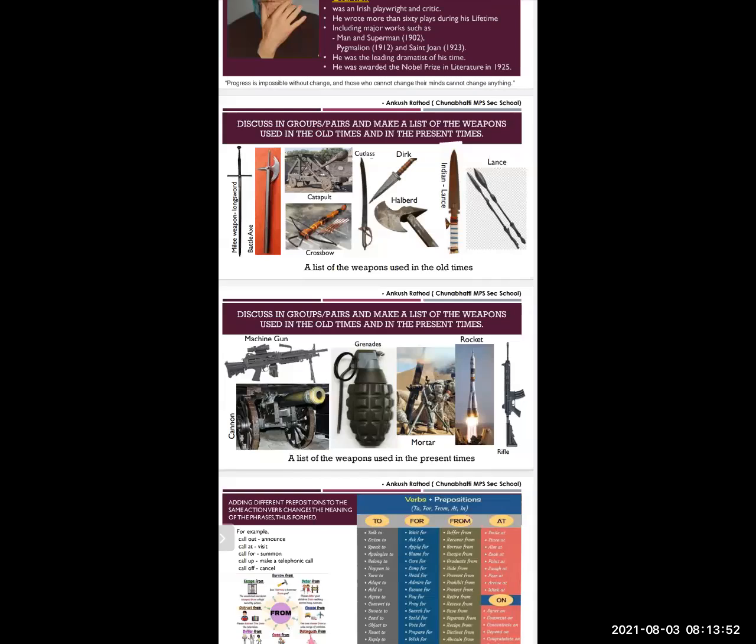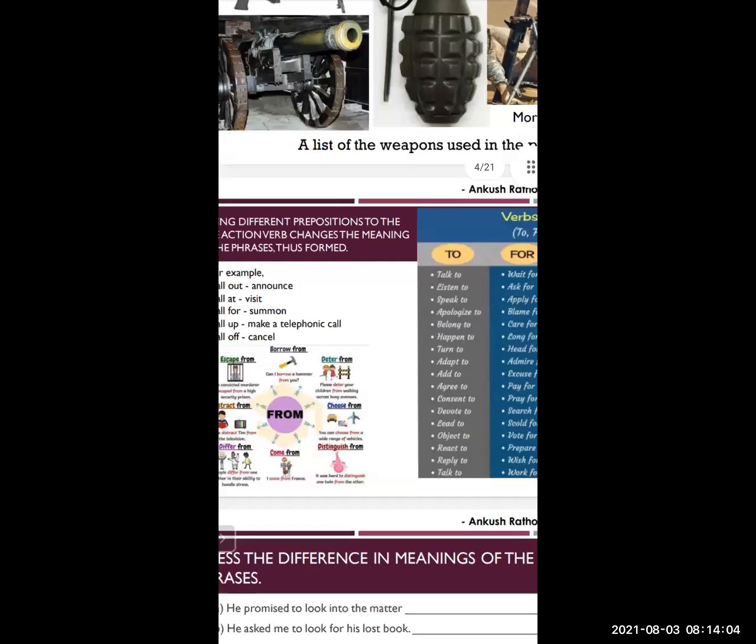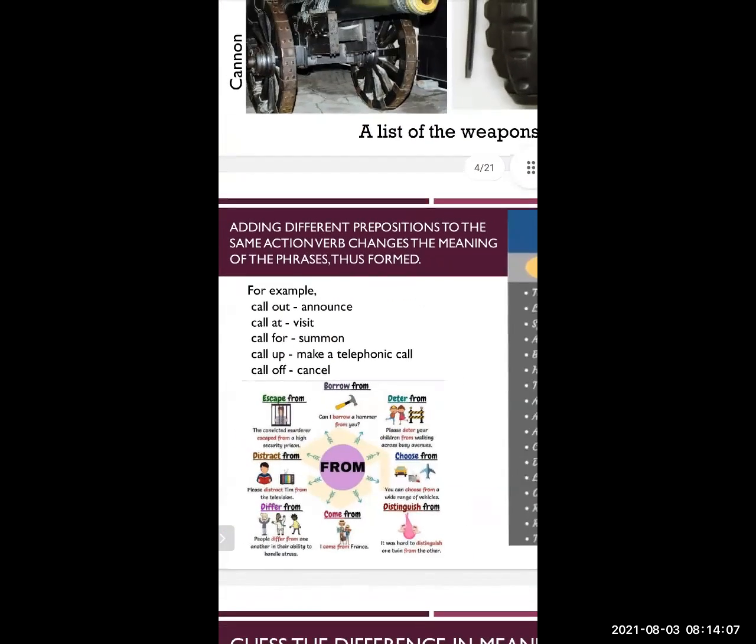Okay. Now, the third activity. I hope you have understood what to write. The third activity which is given here is related to grammar. You can see it on my screen. It is about adding different prepositions to the same action verb, which changes the meaning of the phrases formed by the addition of that preposition. The verb given in your course book is call.